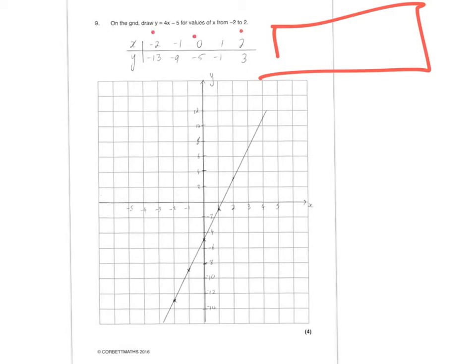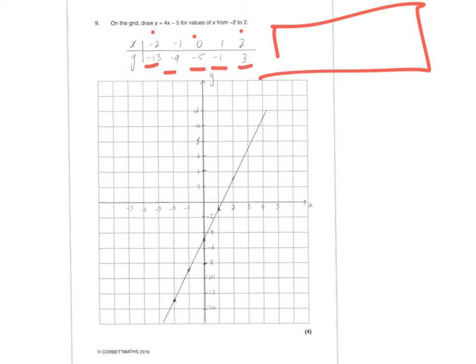Always start at 0. So x is 0. 4 times 0 is 0. -5 is -5. 4 times 1 is 4. -5 is -1. 4 times 2 is 8. -5 is +3. Now use the calculator for this part. X is -1. 4 times -1 is -4. Minus the 5 gives you -9. -2 times 4 is -8. -8 minus 5 gives you -13.